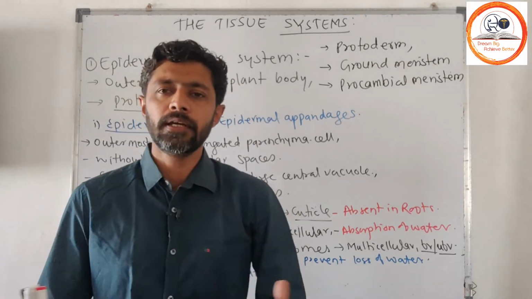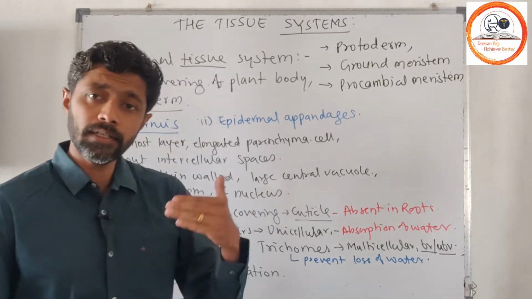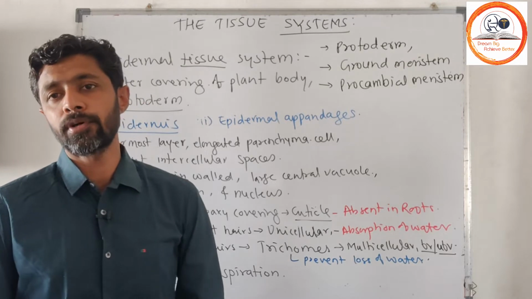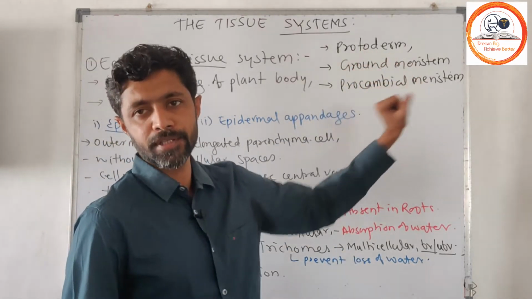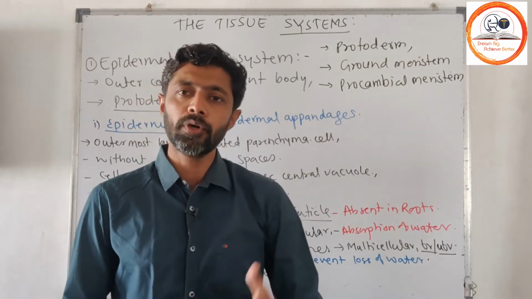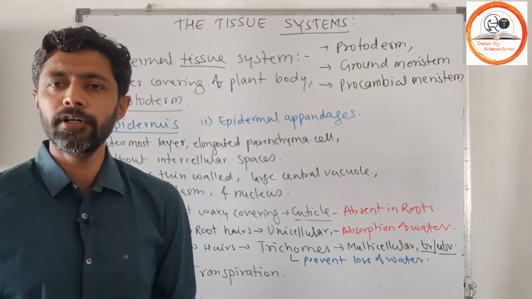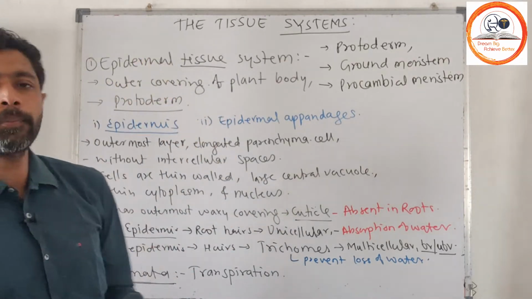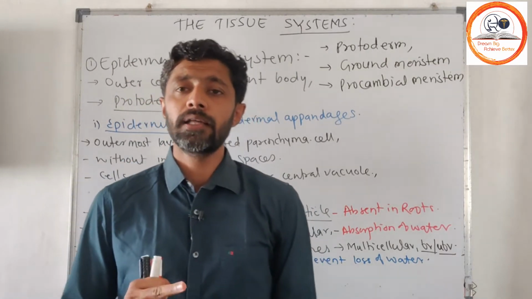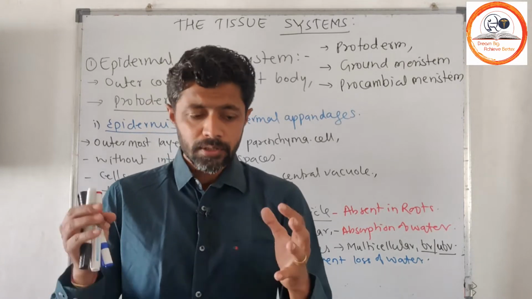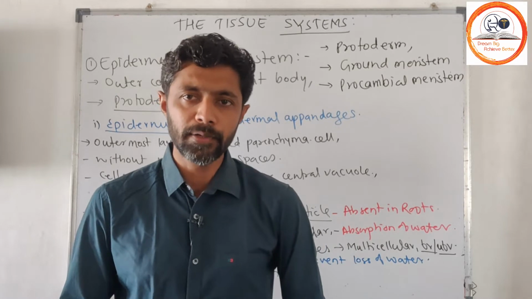In the plant body, there are three different tissue systems, and they will be originated from protoderm, ground meristem, and procambial meristem. The three tissue systems are the epidermal tissue system, the ground tissue system, and the vascular tissue system. These three tissue systems will form an entire plant body.